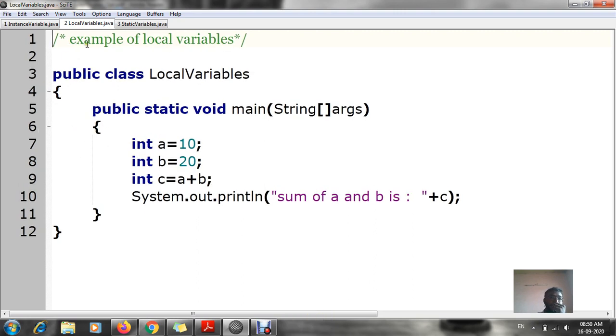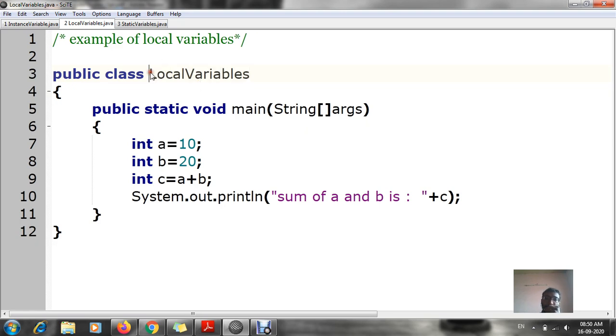Now you can see what I have done. I have declared a class, public class LocalVariables. I hope you all know what my file's name will be. While saving this file, my file name should be LocalVariables.java. You can see L is capital, V is capital in LocalVariables, so while saving your file also you have to write L and V capital.